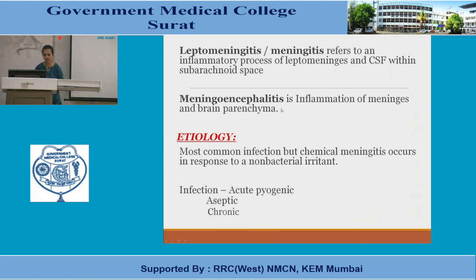Now meningoencephalitis is the inflammation of meninges and brain parenchyma. So whenever there is an involvement of brain along with meninges, it will be labeled as meningoencephalitis. Etiology: most commonly infection, but chemical meningitis does occur in response to a non-bacterial irritant. Common infections are acute pyogenic, in which there will be a large number of neutrophils; aseptic, which is a misnomer, where there will be lymphocytes; and chronic, where again there will be lymphocytes.